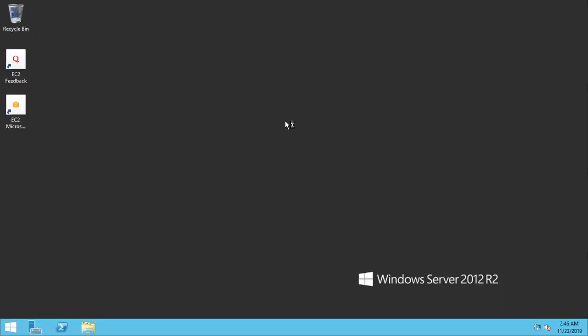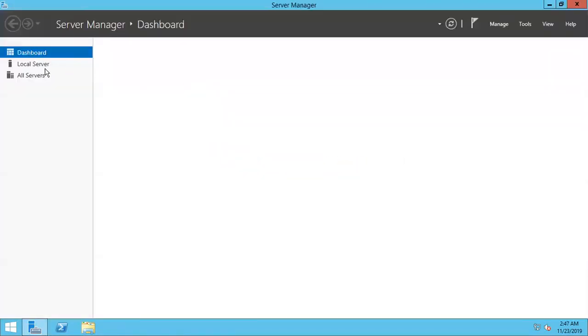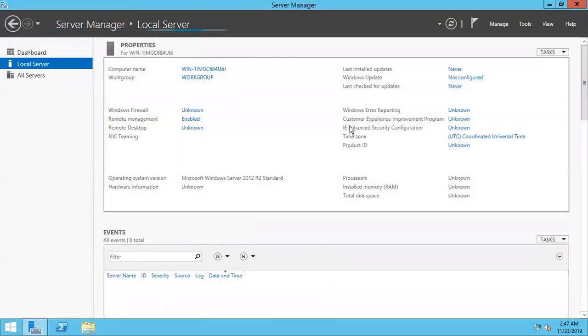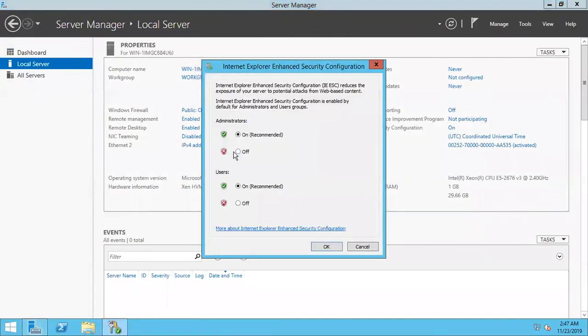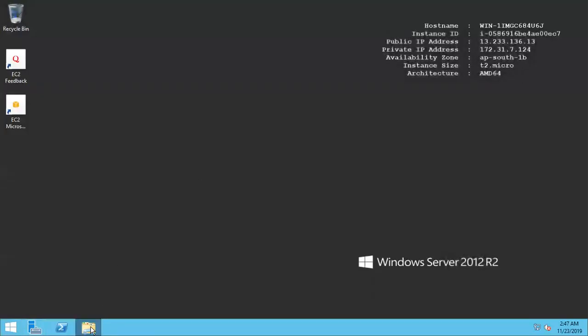Okay, I got connected to this machine and I'm going to perform all required modifications. First thing, I'm going to disable IE HC, turning it off.